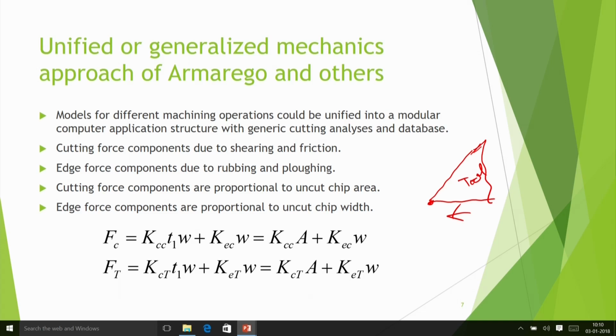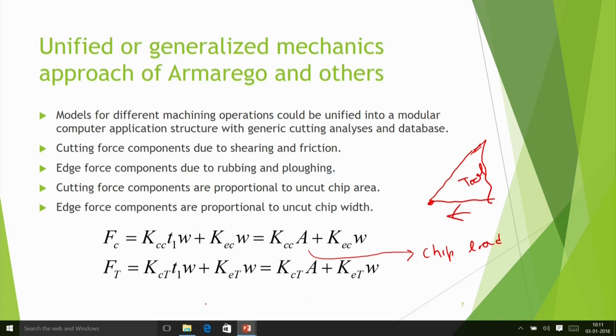So this Fc is equal to KCC t1 W, that is the first part, because chip load due to shearing and friction will be proportional to t1 and W. So KCC t1 into W. W is the width of the uncut chip and t1 is the uncut chip thickness, plus KEC into W. We can write it KCC into A. A is the uncut chip cross-sectional area, and this can also be called the chip load. People call it chip load. That means this is the total chip load. And this one is KEC W, the edge cutting force.